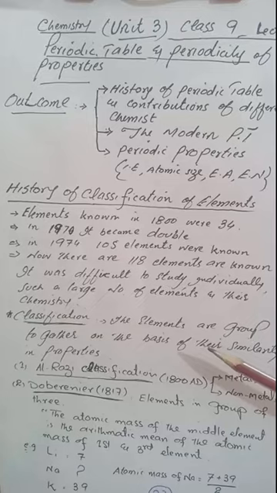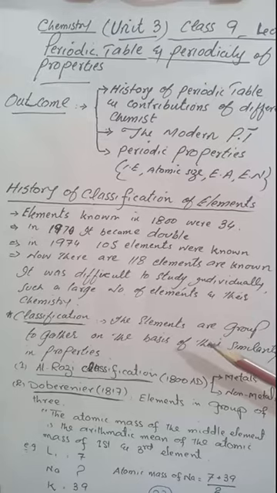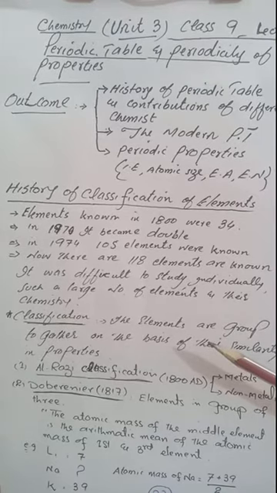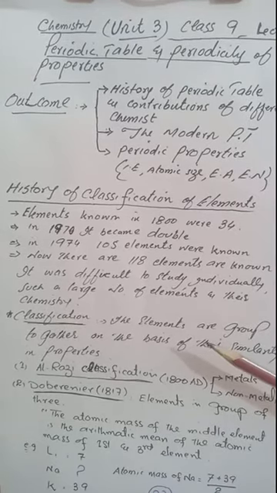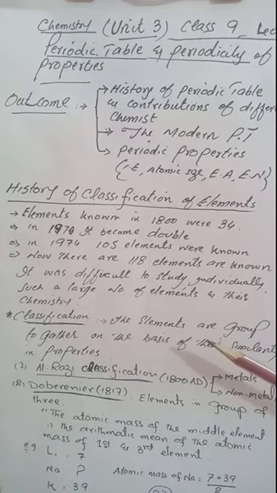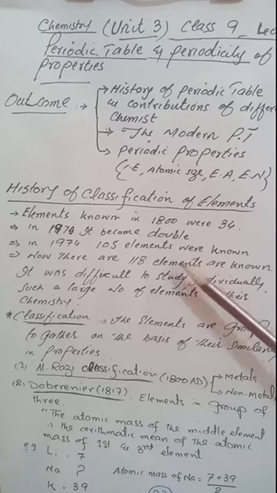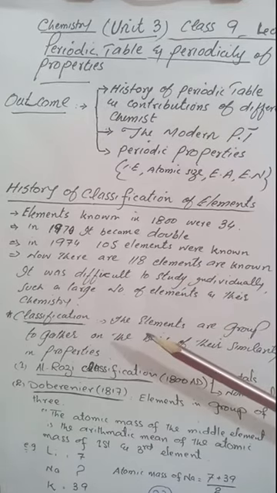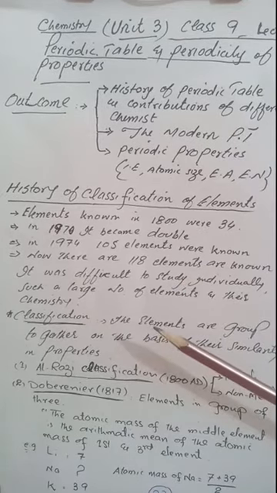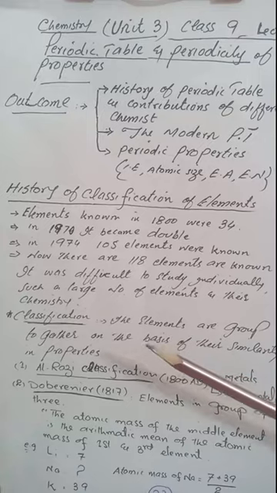Like we classify books in a library so that one can search for the book of their own choice, and in biology we classify animals into different classes, species, etc. So in chemistry we have to classify the elements, and this classification gave rise to a table which is said to be a periodic table.